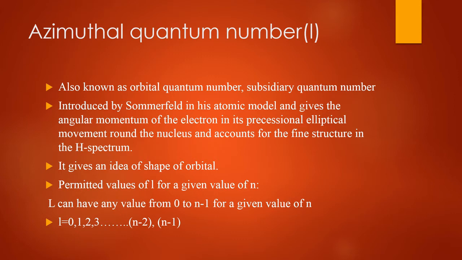Now the permitted values of l for a given value of n. l can have values from 0 to n minus 1. Always remember, l can have any value from 0 to n minus 1 for a given value of small n. The value of l may be 0, 1, 2, 3.